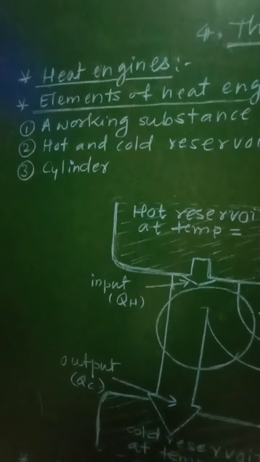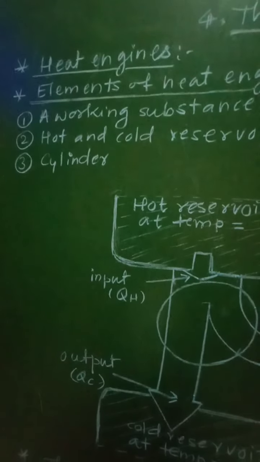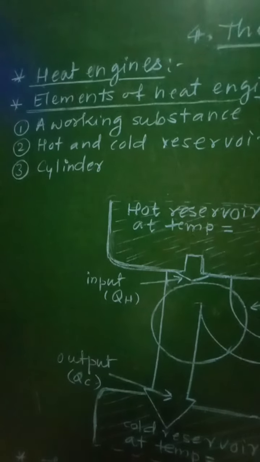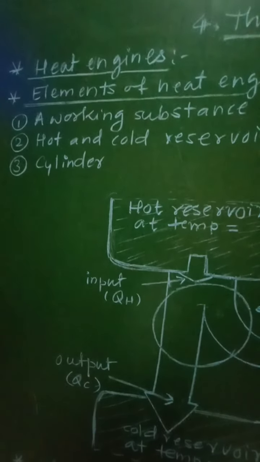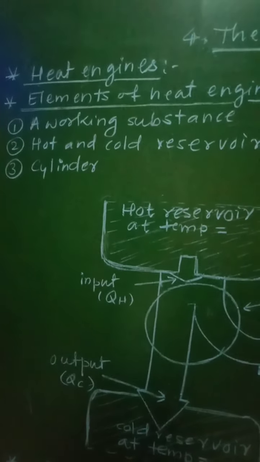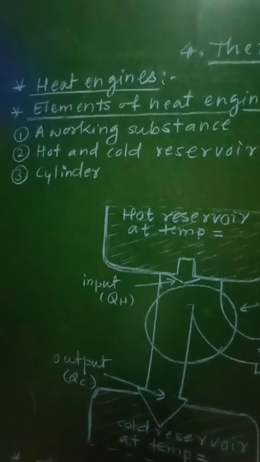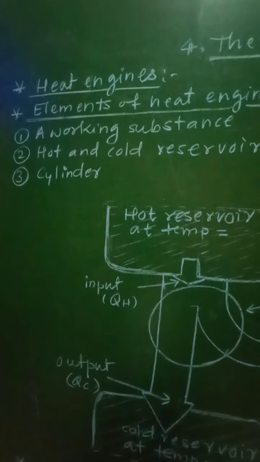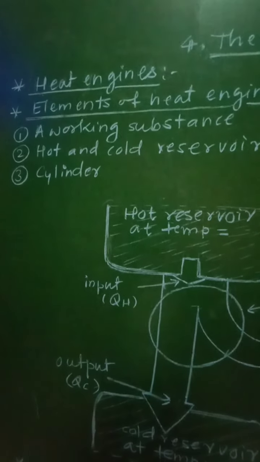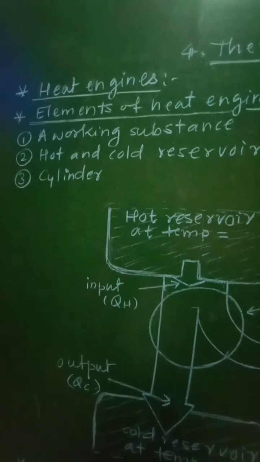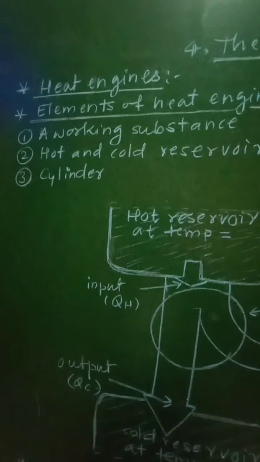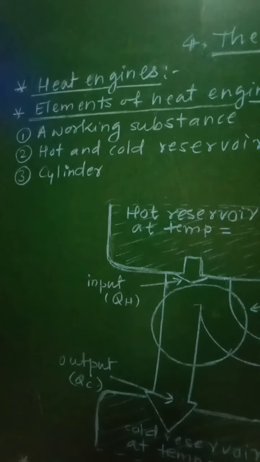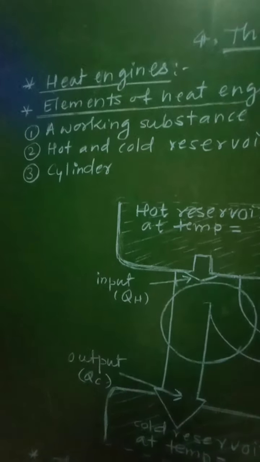The automobile engines are the familiar examples of these heat engines. A heat engine receives heat from a source called a reservoir and converts some part of it into work. All the heat absorbed is not converted into work by the heat engine, and such heat which is not converted into work done is lost in the form of the exhaust.